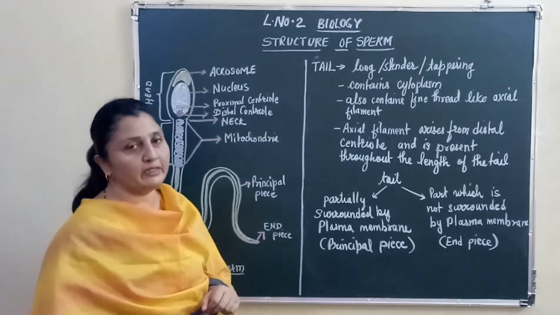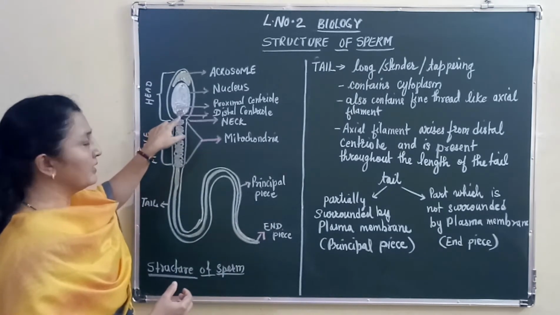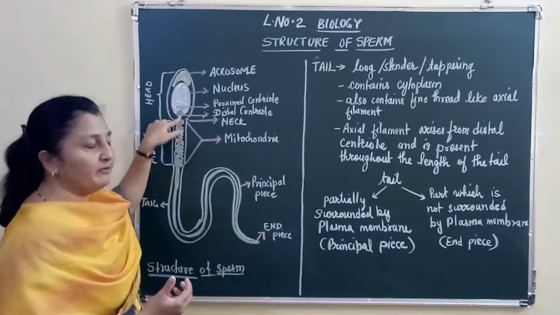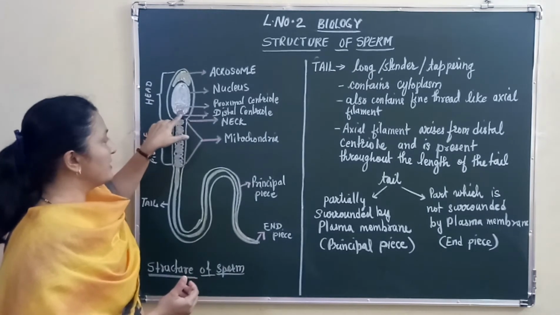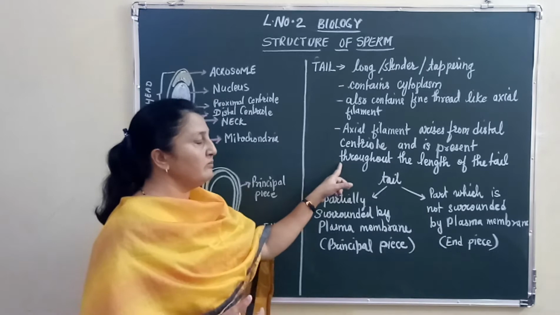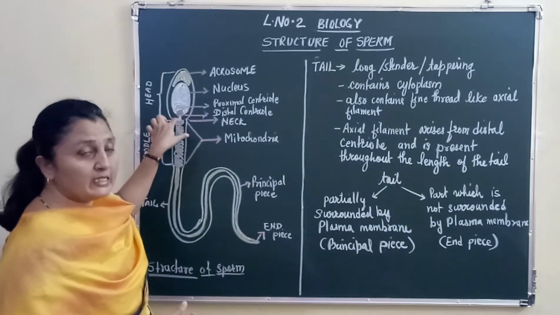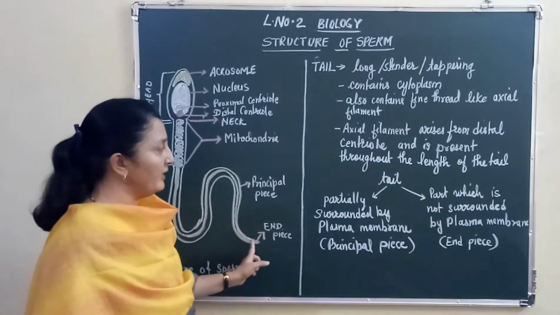The axial filament arises from the distal centriole. So the birth-giving structure of the axial filament is the distal centriole. It moves throughout the length of the tail, from the distal centriole to the end piece.